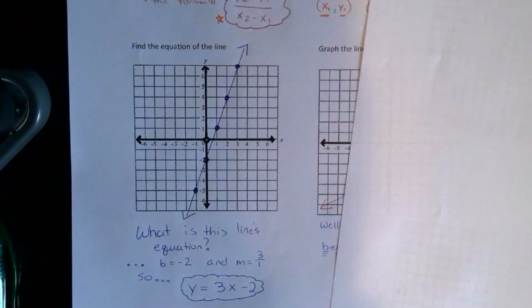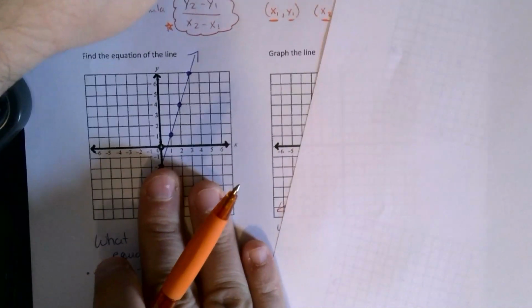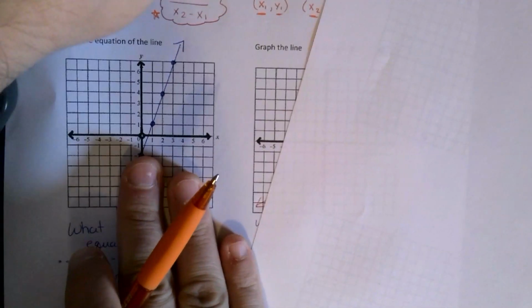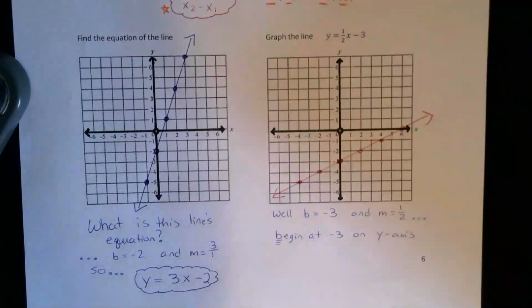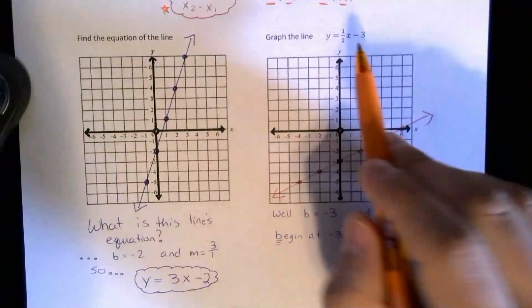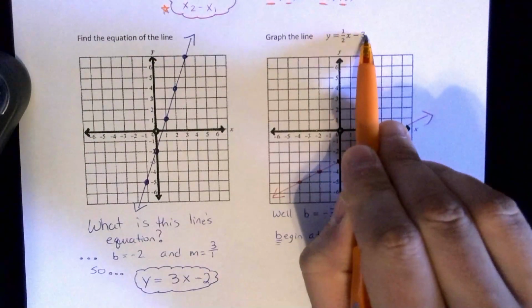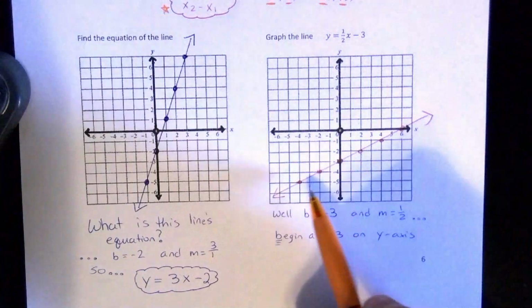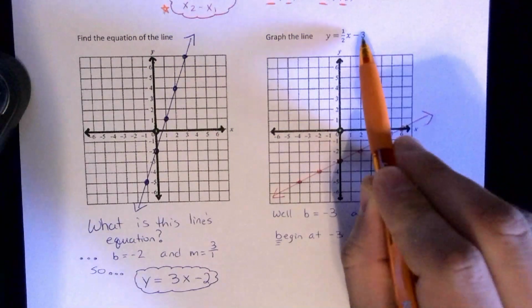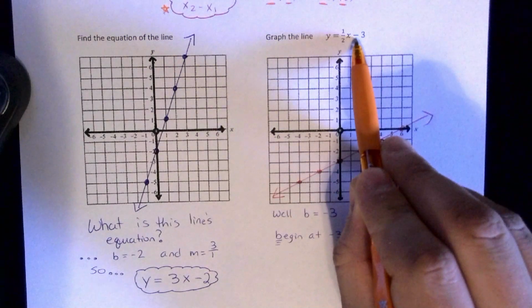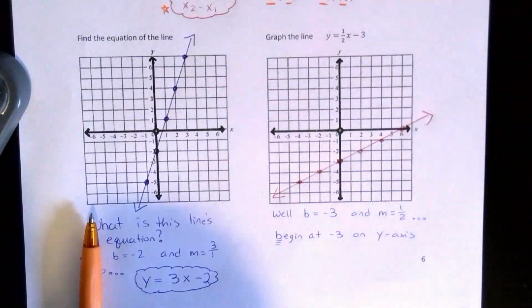On the flip side, we can use the same logic not only to identify the equation of a graph, but also to be given an equation, like we're given here, y equals 1/2 x minus 3, and graph it. I begin at -3 on the y-axis, so the first point I plot is right there.